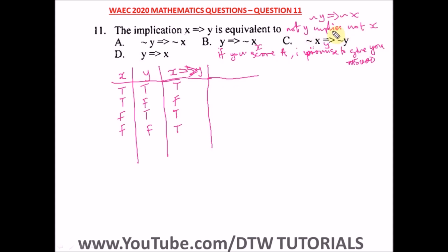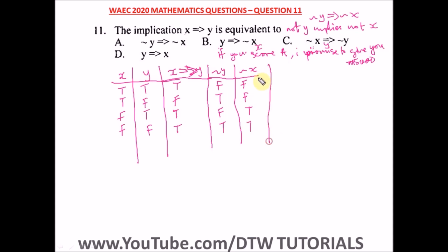Y implies negation of x. So let's do the negation of y first, then the negation of x. You know, the negation of y is the opposite of the y truth table. So if this is T, here will be F, false. If this is false, here will be truth. If this is your truth, here will be false, and if this is your false, here will be truth. The same thing for x, the opposite. If this is T, here will be false, and if this is F, here will be truth.